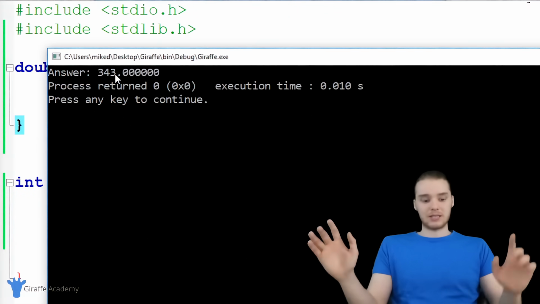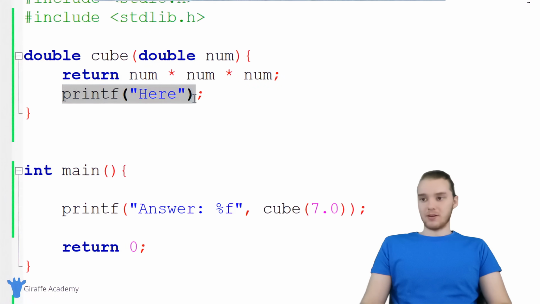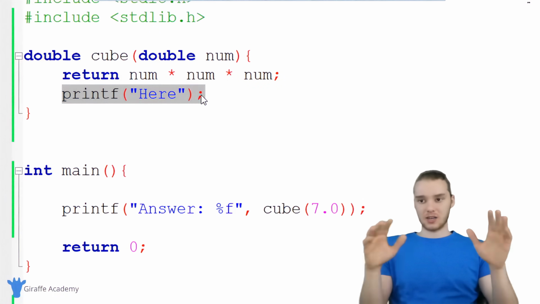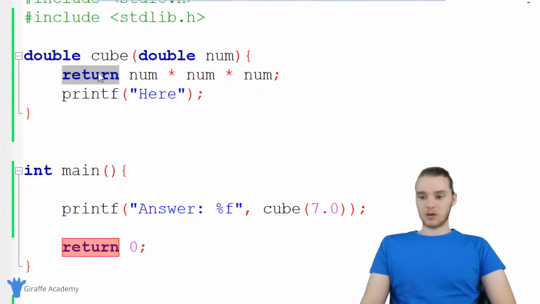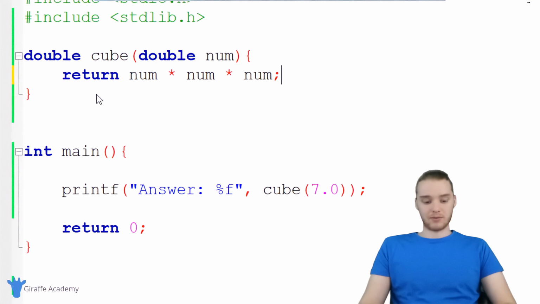In other words, this printf line down here never gets touched, because when we use this return keyword, it breaks us out of the function. Whenever C sees this return keyword, it just exits the function and goes back down to the normal program. So just keep in mind that you can't really put any code after you use this return keyword because it will break you out of the function.